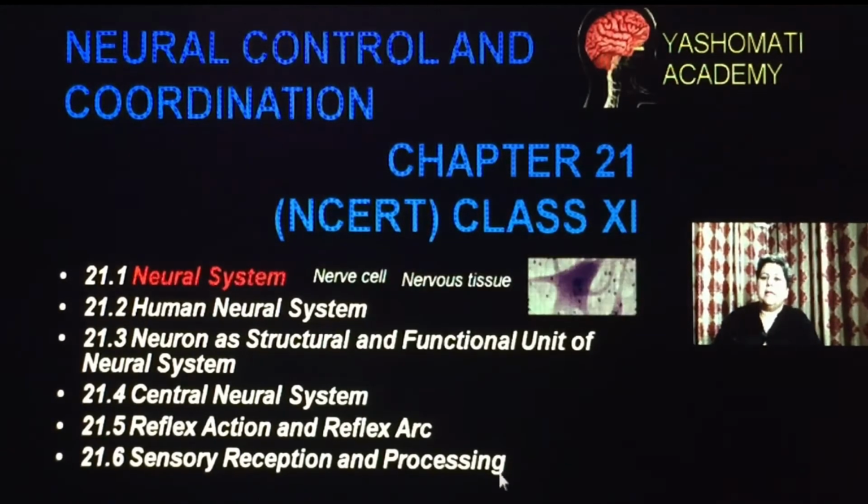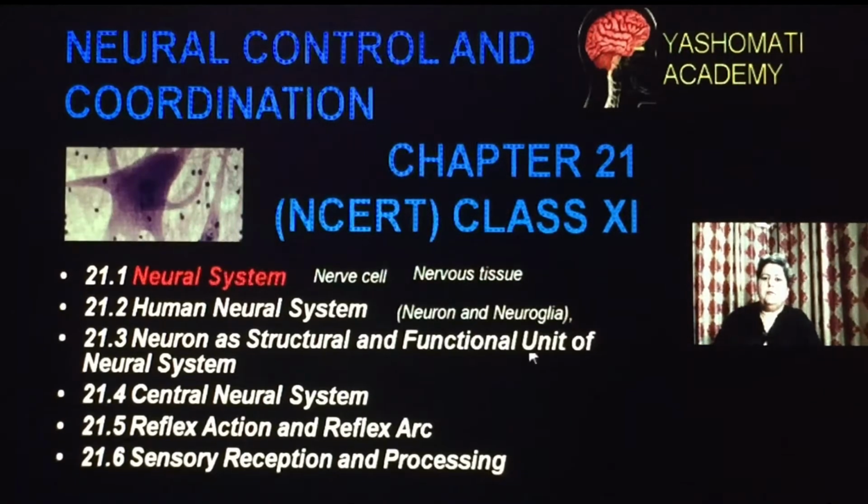The next level of organization is nervous tissue. We know that when different types of cells get together and perform one common function, that is called a tissue. So neural tissue means that tissue which is helping in doing the functions of the nervous system. In case of nervous tissue, we find that there are two types of cells present, which are called neuron and neuroglia. These are two types of cells which are forming the nervous tissue.